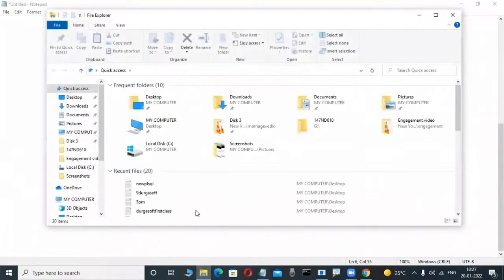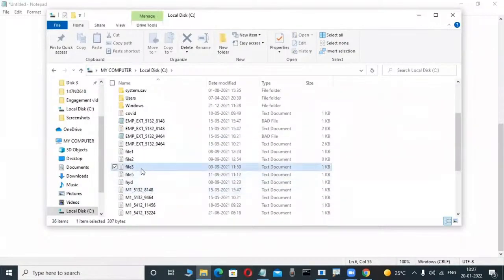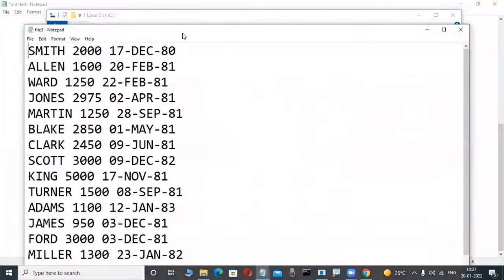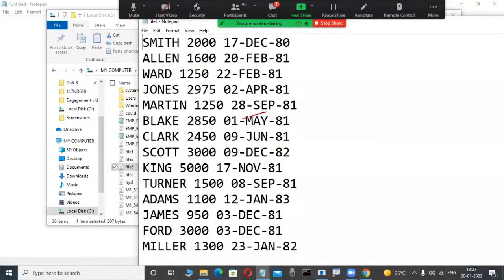In the olden days, before 1960, data was stored only in a file format. In later history, we learned that a file format is also a permanent way of storing data. But say employee details are there. Who are the employees who joined before 1981? If I want to retrieve that information from a file, it is very difficult.